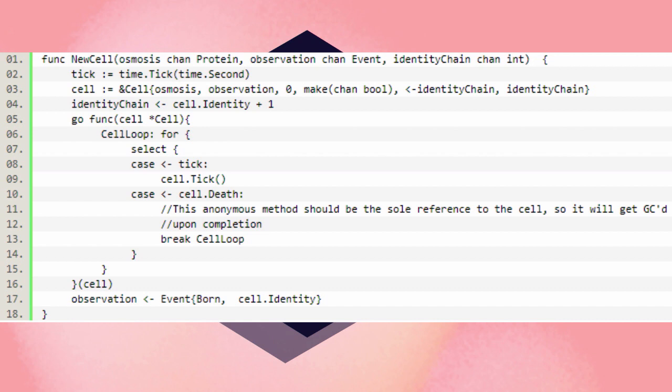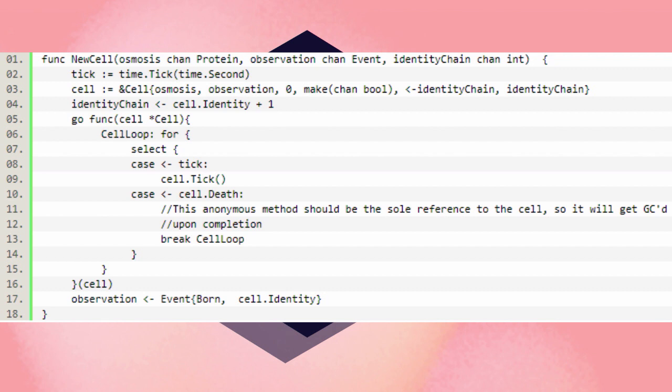So then we create the cell. We pass in our osmosis and observation stream. We make a channel of Boolean, which will be our death stream. We pull something off the identity to determine who we are, and then we pass the identity chain itself. The reason being that as these things reproduce, we want to make sure things that are happening asynchronously don't wind up with the same identity. That's why I have an identity chain. In a massively asynchronous system, I don't know of another way to do this. Someone could probably tell me later.